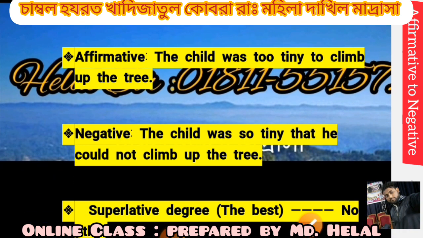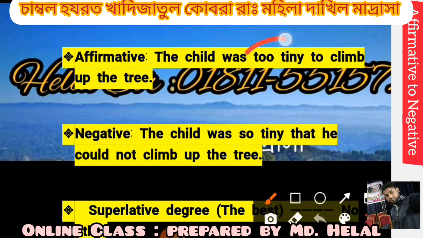The child was too tiny to climb up the tree. The child was so tiny that he could not climb the tree. Here, the first "too" changes to "so," and "to" changes to "that."